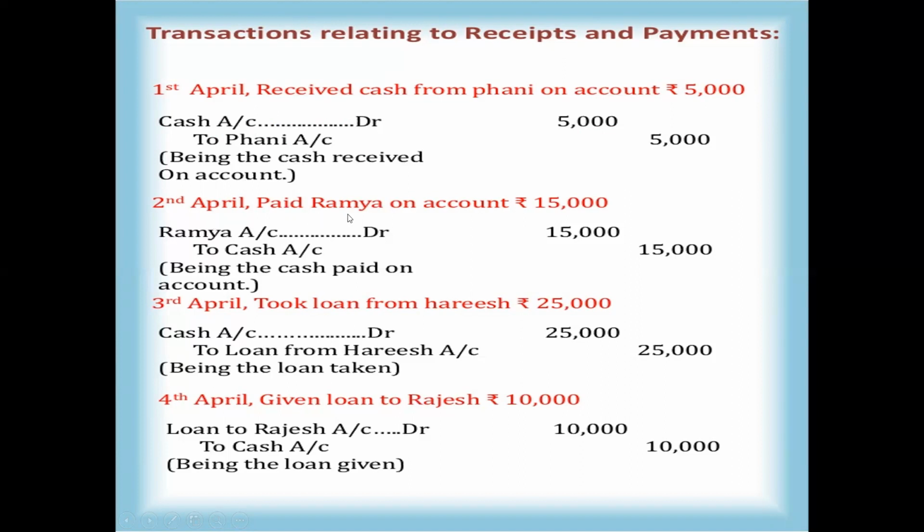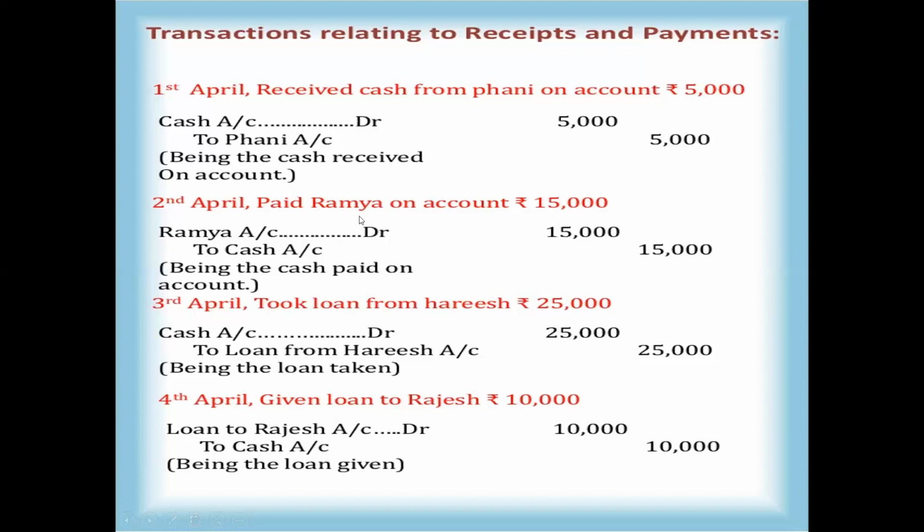And the second one is paid Ramya on account. April, paid Ramya on account, 15,000 rupees. So we are paying cash of 15,000 rupees to Ramya. So one is Ramya account, and the second one is the account through which we are paying the amount, so cash account. The two accounts: one is Ramya account, second one is cash account.